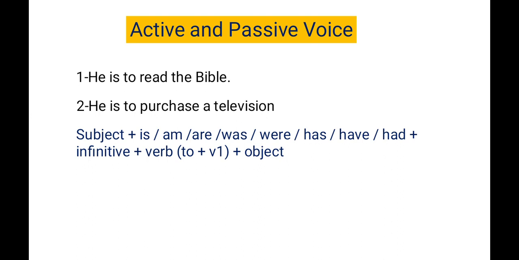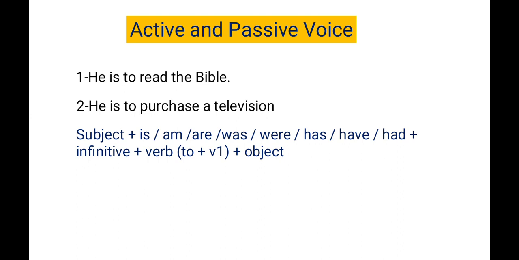If we find subject plus is, am, are, was, were, has, have, had as the helping verb, plus infinitive, that is "to", then the main verb, that is the action verb, in the first form, as you see in the bracket: to plus V1.